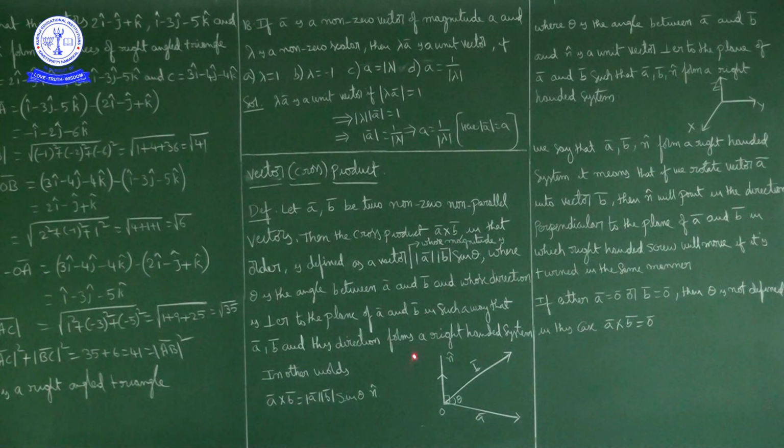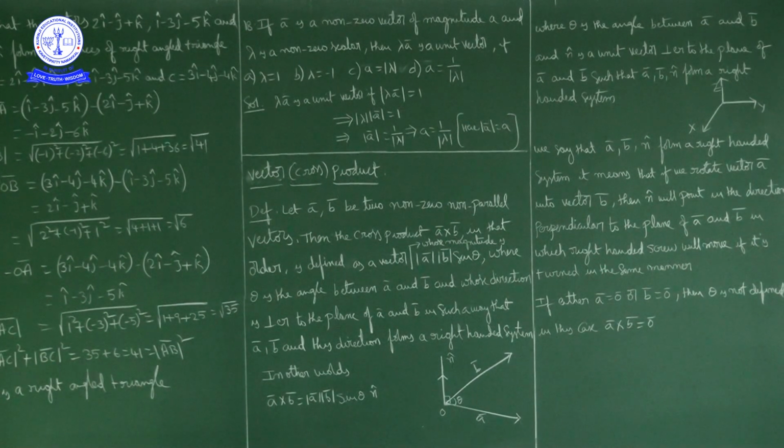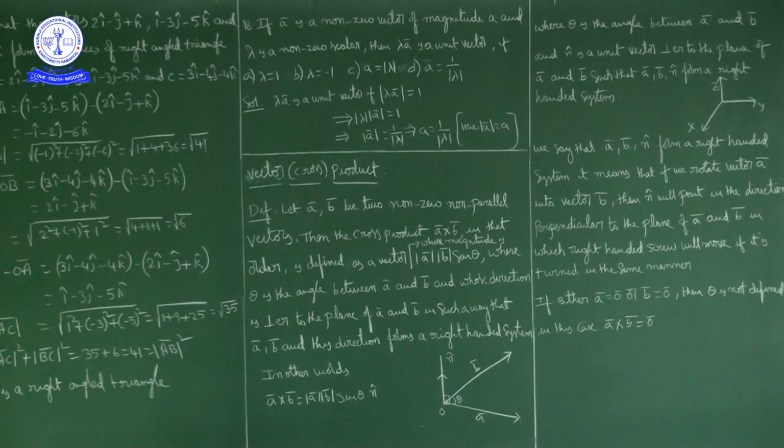Repeat once again. Let a bar and b bar be two non-zero and non-parallel vectors. Then the cross product a bar cross b bar in that order is defined as a vector whose magnitude is magnitude of a bar into magnitude of b bar into sin theta, where theta is the angle between a bar and b bar, and whose direction is perpendicular to the plane of a bar and b bar in such a way that a bar, b bar and this direction form a right-handed system.